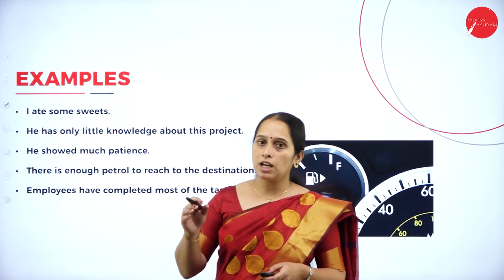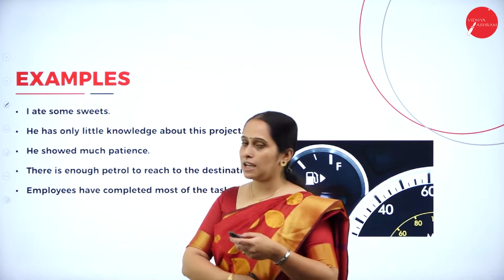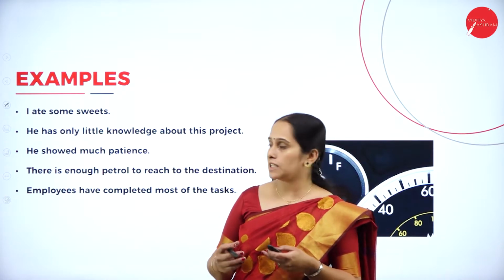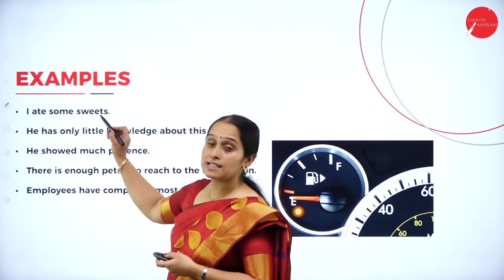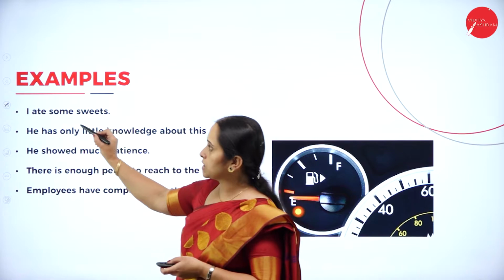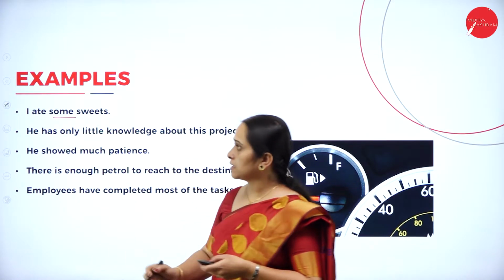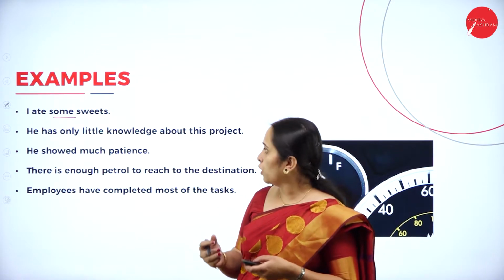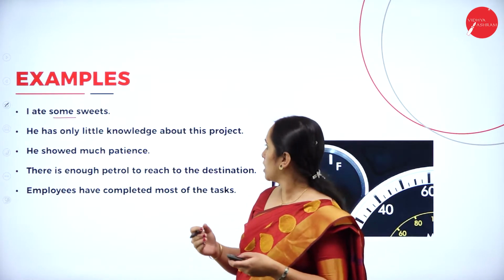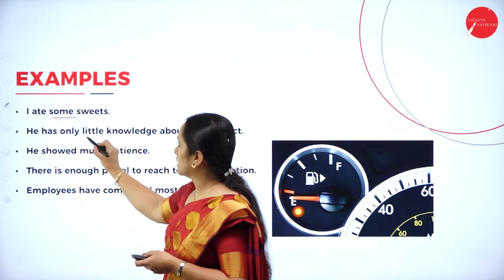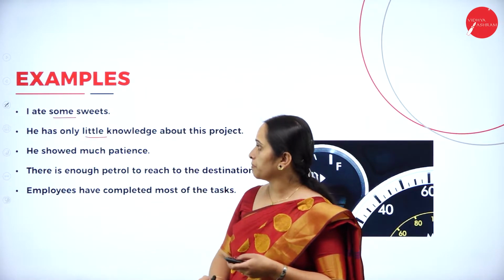Next, let us look into some other examples and see what type of adjectives they are. I ate some sweets. Which is the adjective here? Some. Next, he has only little knowledge about this project. Which is the adjective here? Little is the adjective.